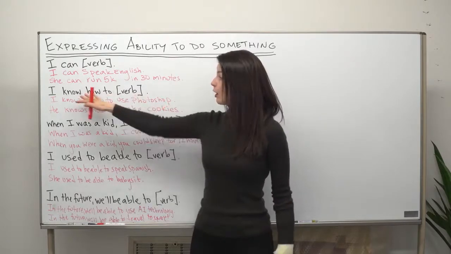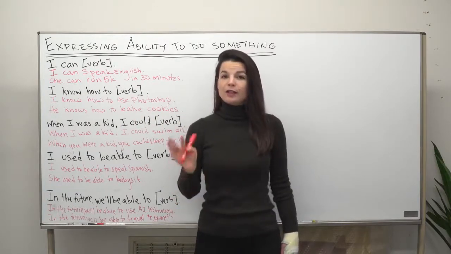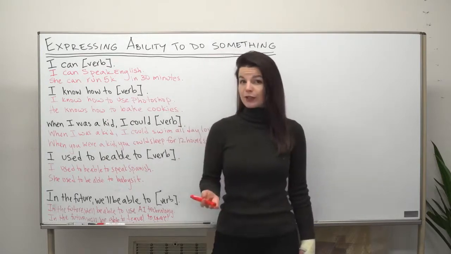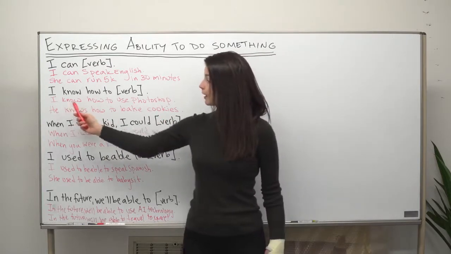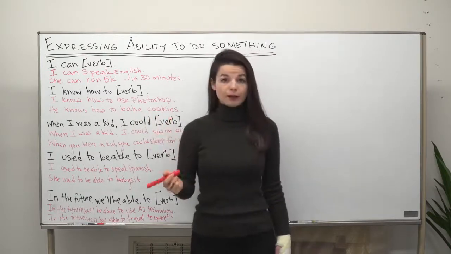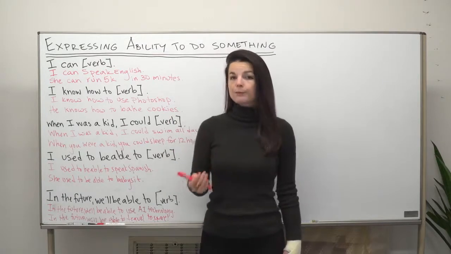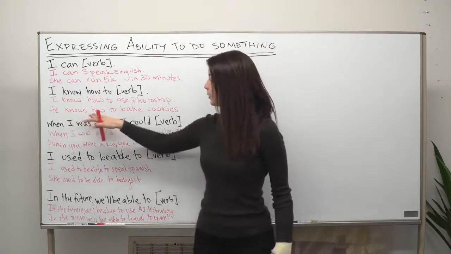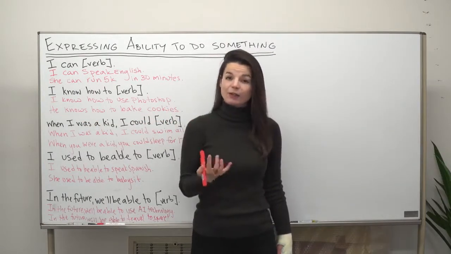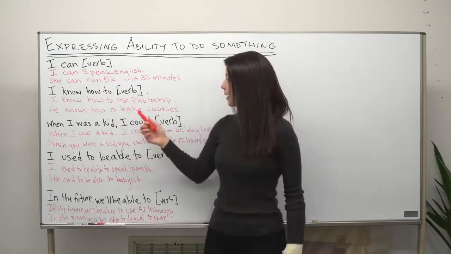So we use "know how to do something" for something we have learned how to do. So not necessarily physical practice of something, but we have learned this thing. So some examples. I know how to use Photoshop. So Photoshop is a piece of software, something we can study, something we learn how to use. Another example, he knows how to bake cookies. So here, this is something we need to study, in other words. So there's a process to baking cookies. He knows how to bake cookies.